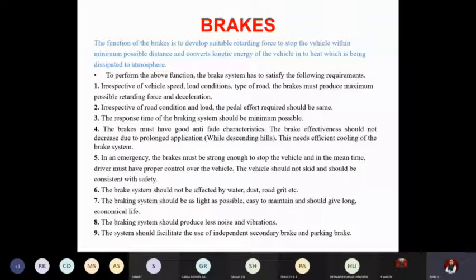Next, the fifth one. In an emergency, the brake must be strong enough to stop the vehicle, and in the meantime the driver must have proper control over the vehicle. What do you mean by control? The vehicle should not topple or skid. When you apply the brake, it has to stop. This is one of the basic requirements. This fifth point will be met only in certain vehicles which have anti-lock brake systems, ABS, and electronic brake distribution, EBD.